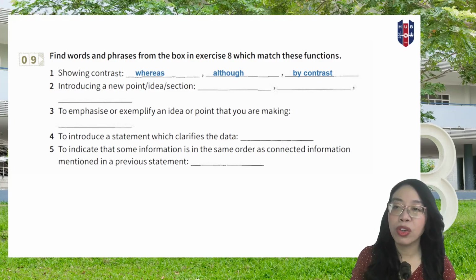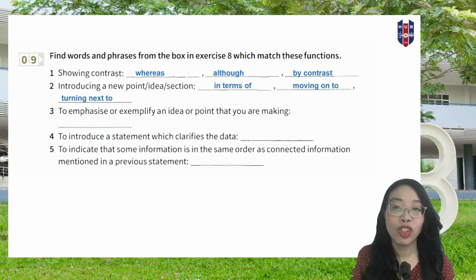Okay, how about number 2, introducing a new point. For a new point, you can say in terms of. This term, personally I really like this one. I often use it in my writing. In terms of, you can also say moving to or moving on to plus a noun phrase, right? And then you can also say turning next to. As for me, besides in terms of, I also use as for or as regards.